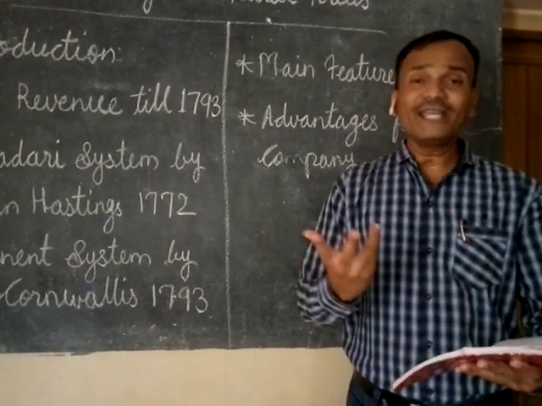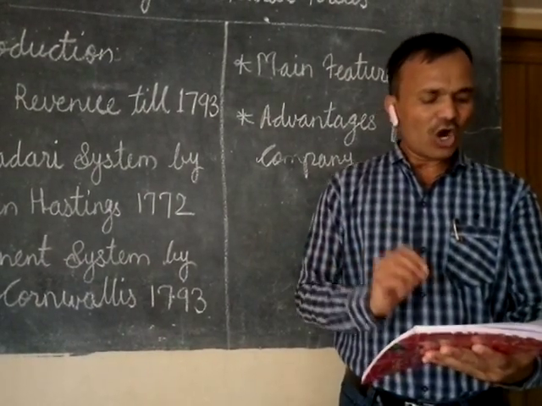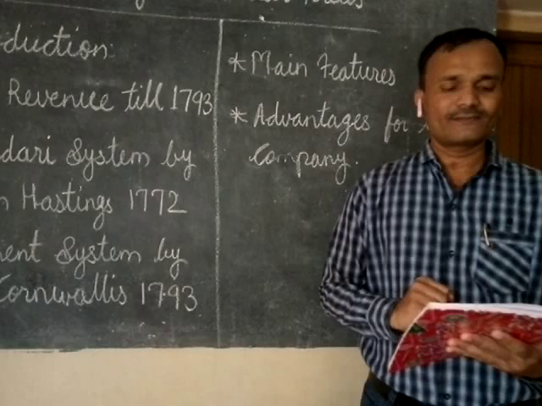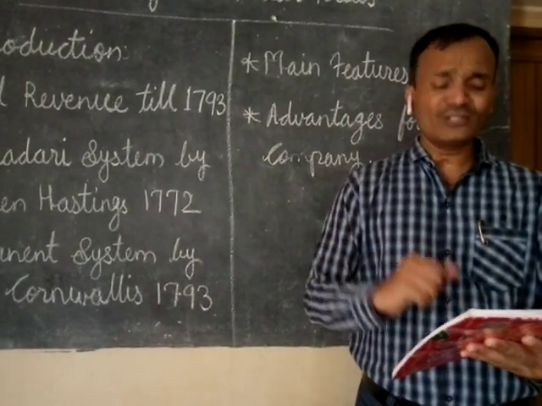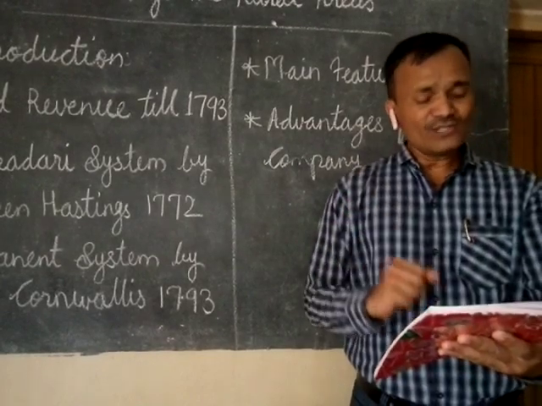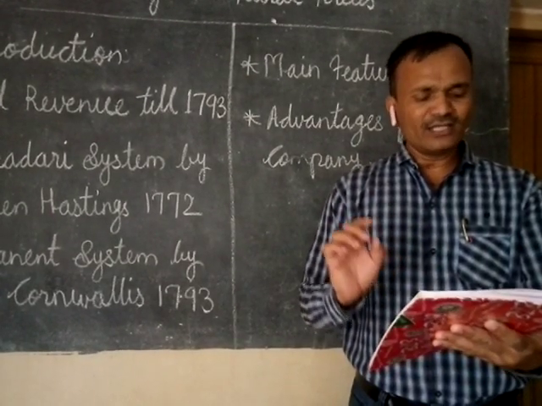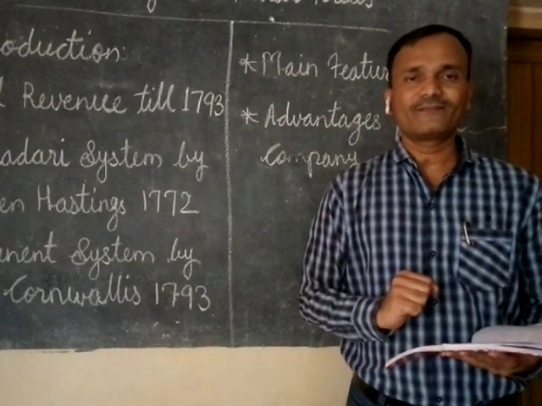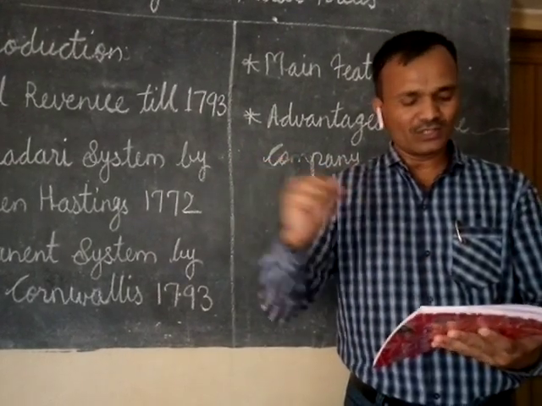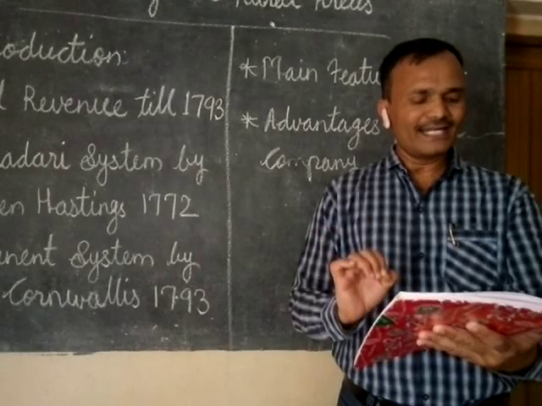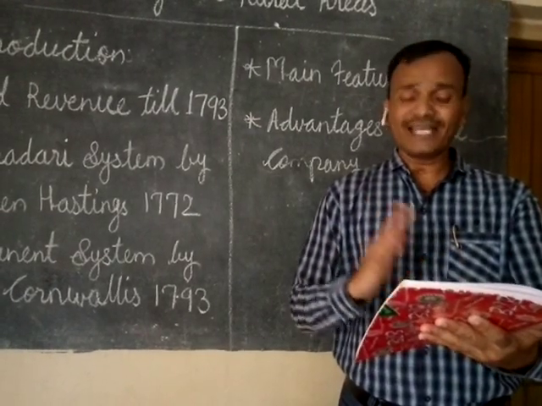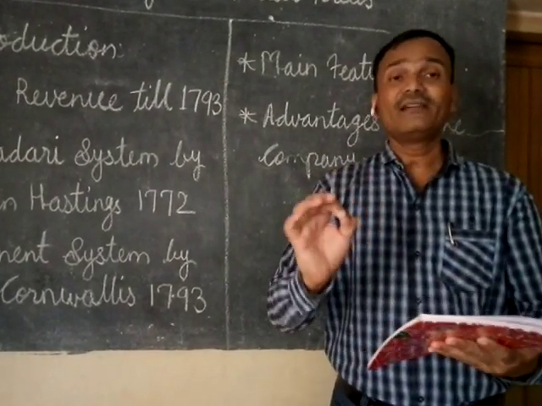But now, what were the effects on the peasants and the zamindars? First, the peasants remained at the mercy of the zamindars. The peasants completely depended upon the mercy of the zamindars and lost their lands due to the high revenue.